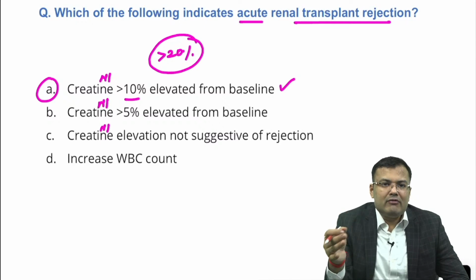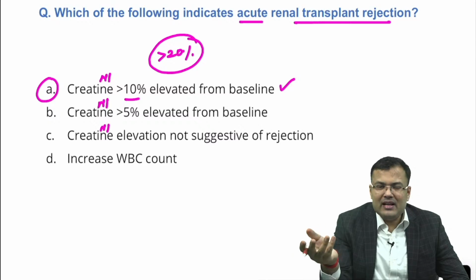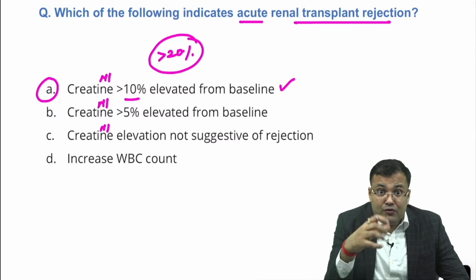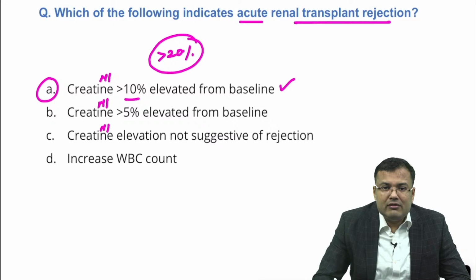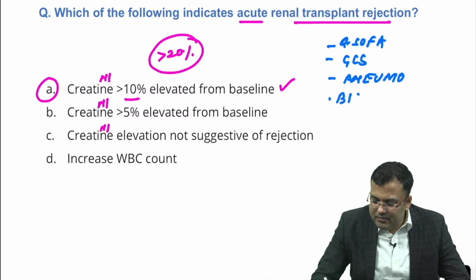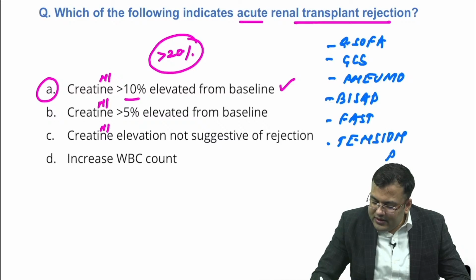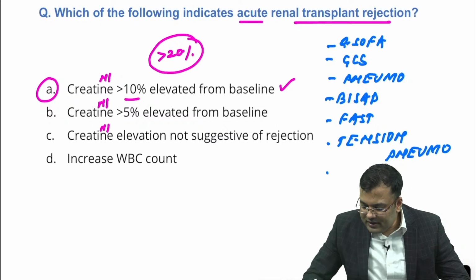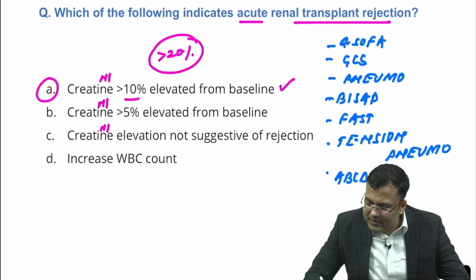Okay, let me predict the questions in the coming exam, FMG and NEET PG. Because if you follow the last 5 years papers, let me tell you what are the questions which are hot nowadays. Q SOFA, GCS, pneumoperitoneum, Bishop, FAST, tension pneumothorax. These are the hot questions. Clear? A, B, C, D, E, that is primary survey.